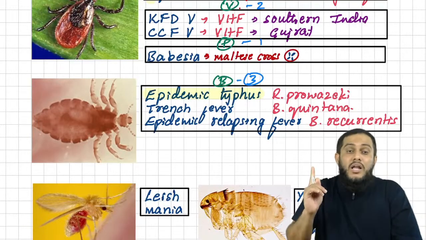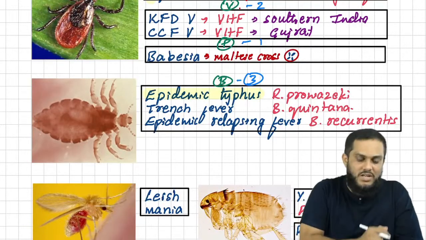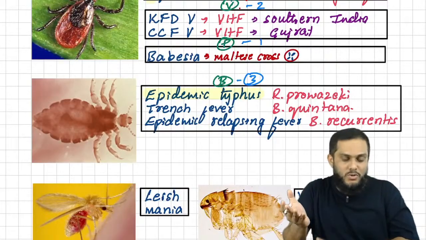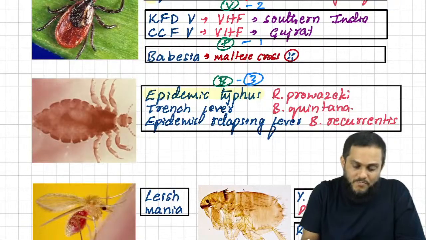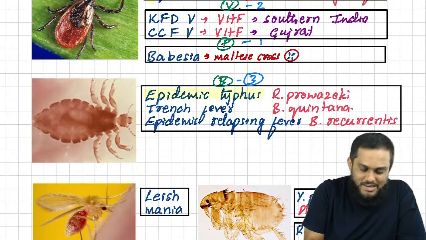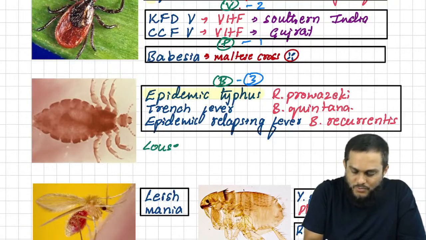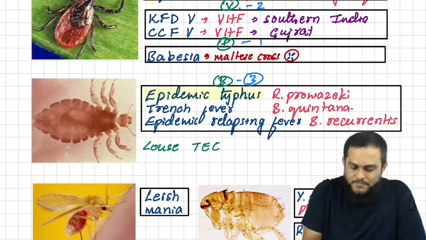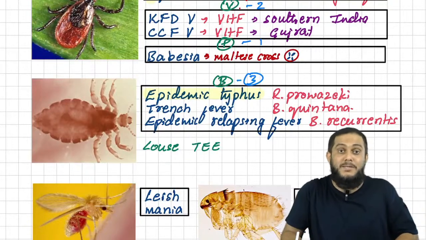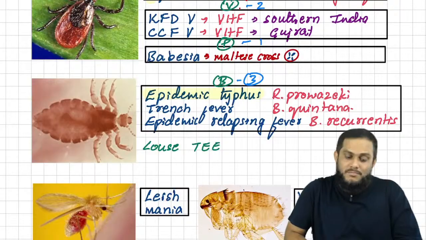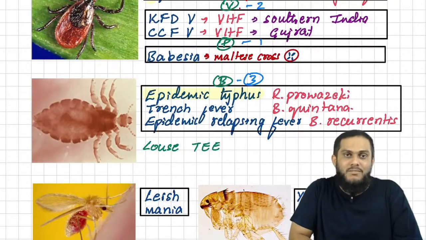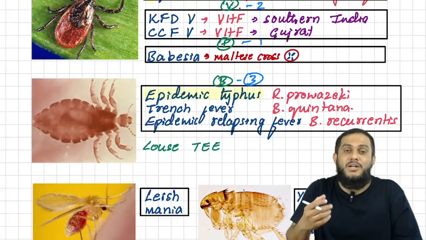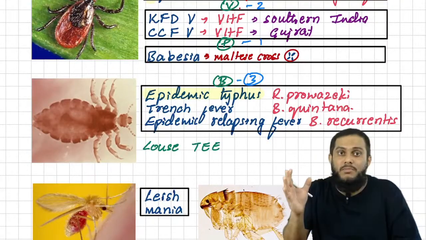Sir, in that I want to highlight epidemic typhus, which is very, very important. Others also you have to remember. If you remember, it is better. If you want a mnemonic, you can say louse T. If you want, you can make any mnemonic. I can make better mnemonics. But rather than making mnemonics, it is better to remember that louse means epidemic.